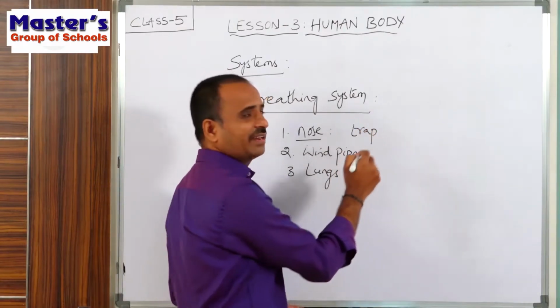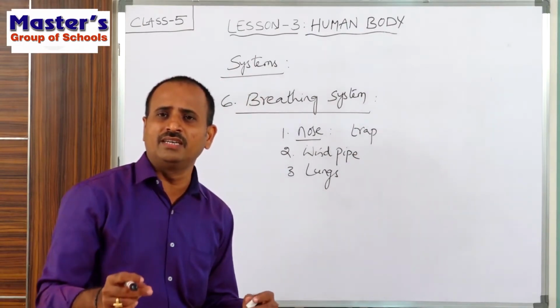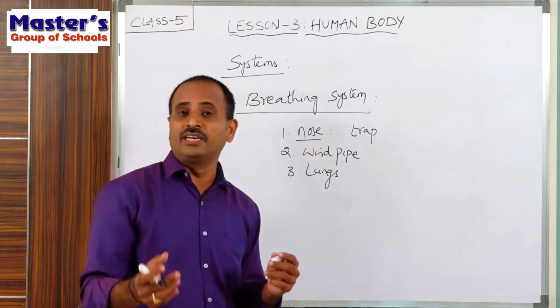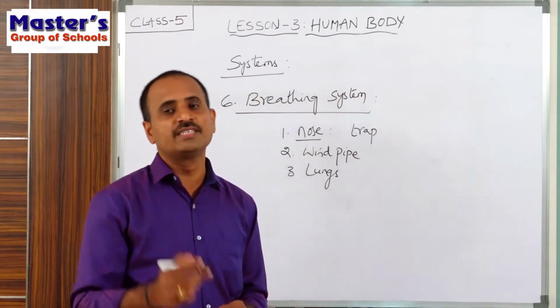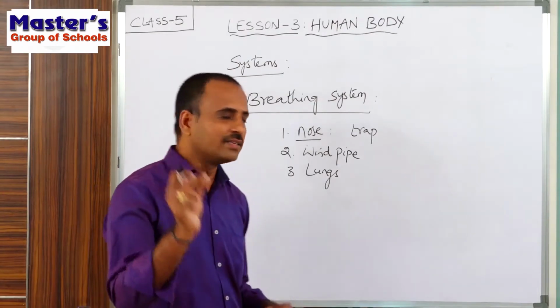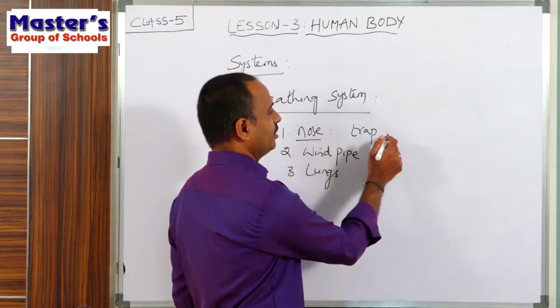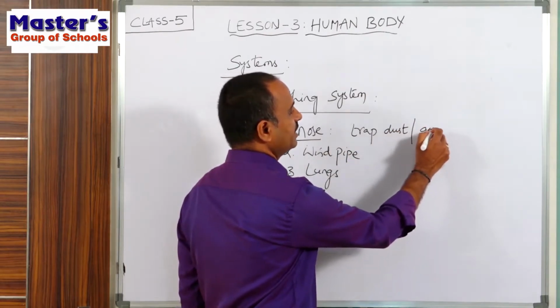Our air contains so much dust and germs. If the dust and germs go directly into our body, it will cause us a lot of diseases. That's why our nose contains hairs, which trap the dust and germs.